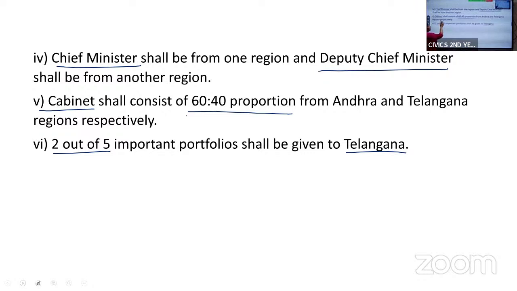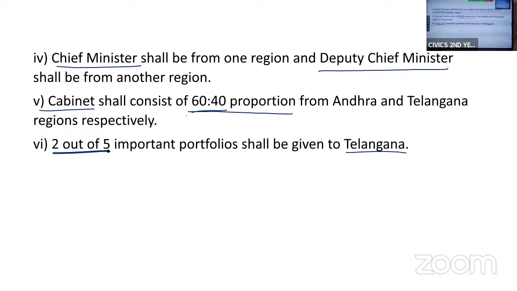Cabinet ministries shall be shared in 60:40 proportion. If 6 ministers are from Andhra, 4 shall be from Telangana. And 2 out of 5 important portfolios shall be given to Telangana.